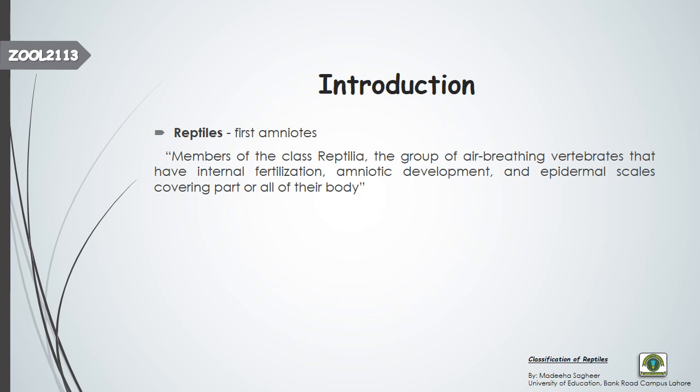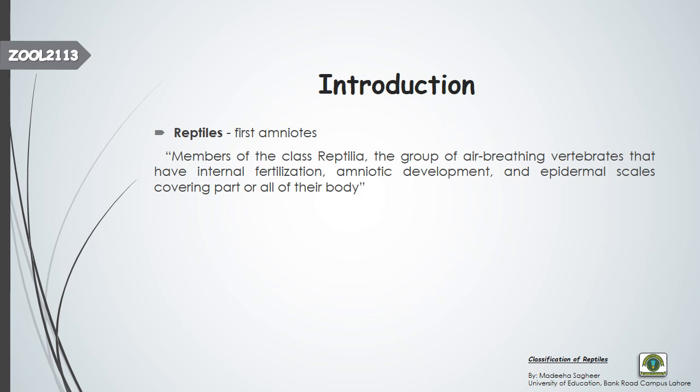Reptiles. So what are the reptiles? These are actually members of class Reptilia. They are mostly known as the first amniotes. Why first amniotes? Because they were the first animals that have amniotic development, that their eggs have the amniotic membranes. Those membranes actually protect the egg, and these membranes help them to survive in the terrestrial environment.